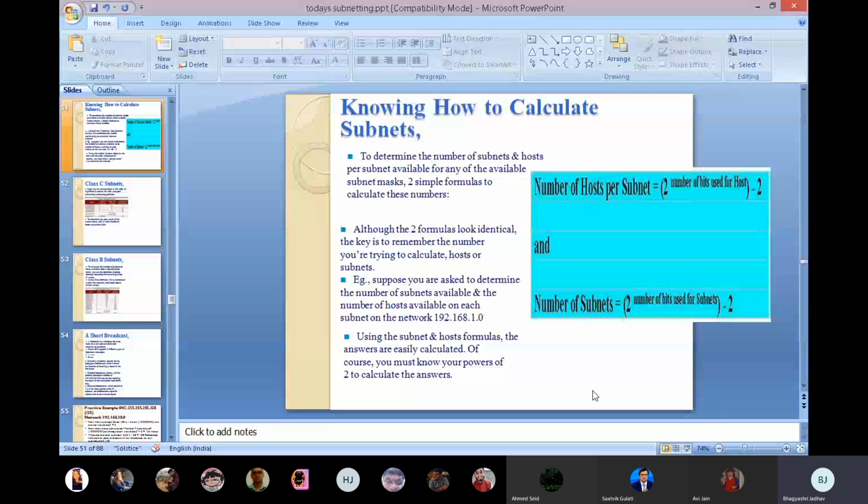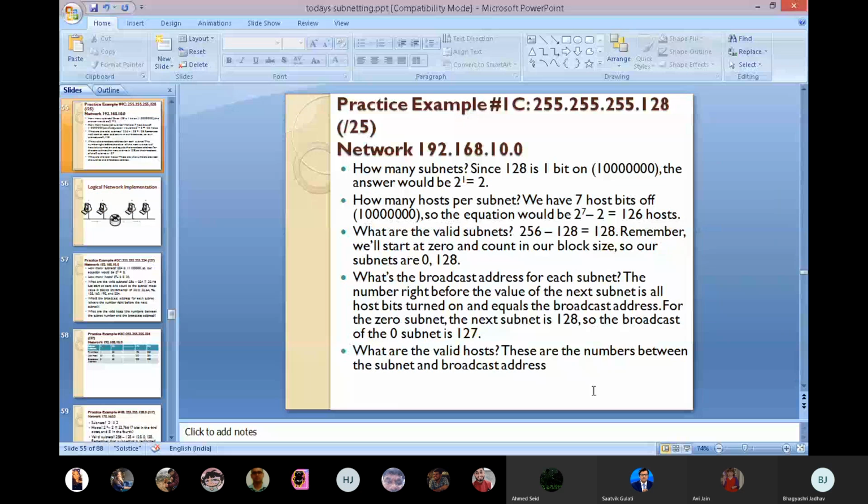See this example, you can see this slide. Okay, see now, this is a class C network. In a class C network, the first three octets, 255, 255 and 255, show your network ID and the last one shows your host ID. Here now you have to create your subnet. How will we do this?